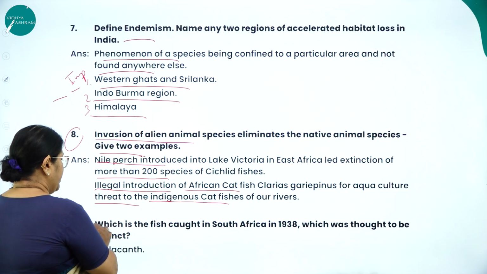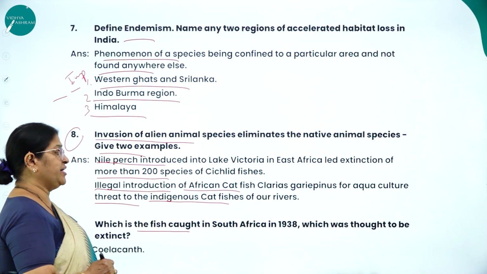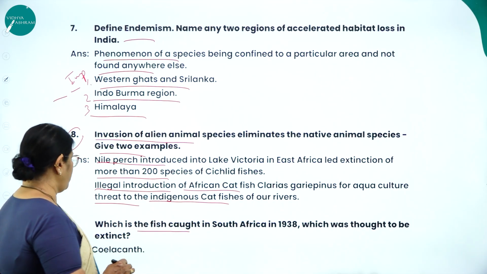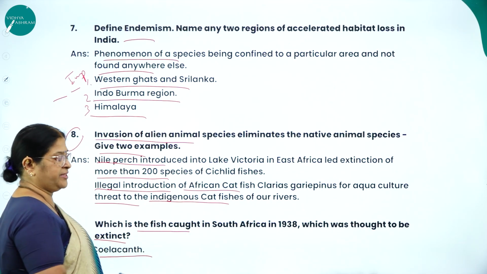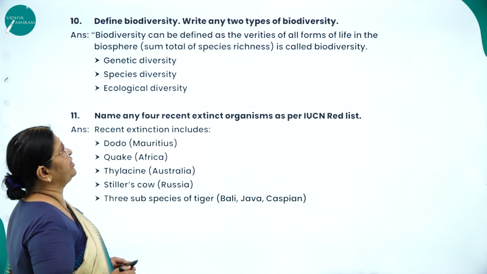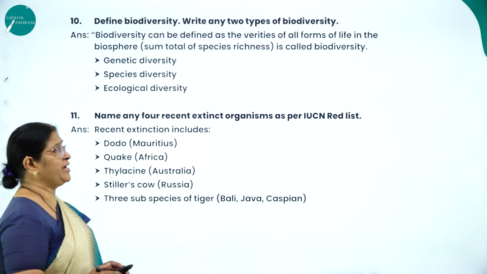Which is the fish caught in South Africa in 1938, which was thought to be extinct? Coelacanth. Next, define biodiversity. Write any 2 types of biodiversity.